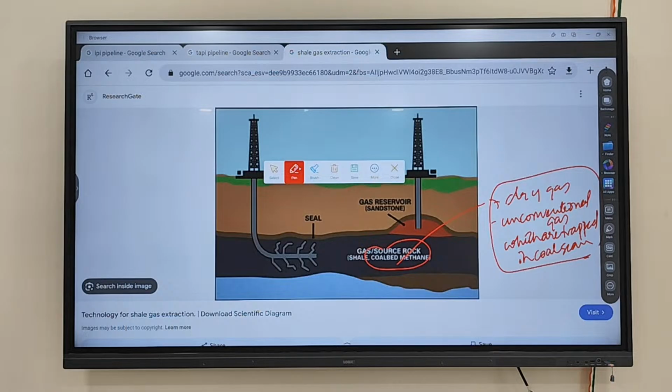Fine. These are the important things you have to keep in mind: what is conventional gas, what is unconventional gas, and where you will find conventional gases and unconventional gases in India. So if a question comes, explain the distribution of gases in India, you're going to write both conventional gases and unconventional gases. You have to write both if a question comes with regard to distribution of gases. Fine.